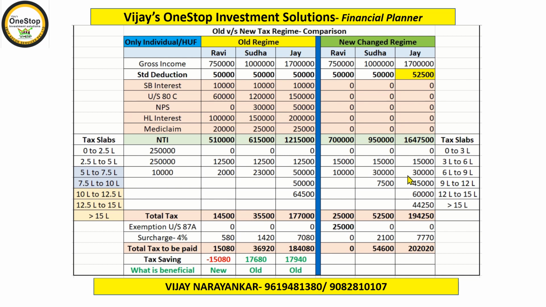Also, the new method is applicable to only individuals and HUF. With this, I have explained in 3 steps what changes are there and how they are impacting the various benefits as per income tax rules. Second, we have seen the various slabs: old slabs, new slabs, and the recent amendments. And third, we have seen the 3 examples clearly to understand this in a better manner.